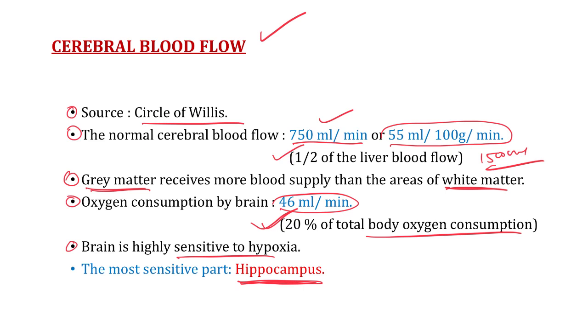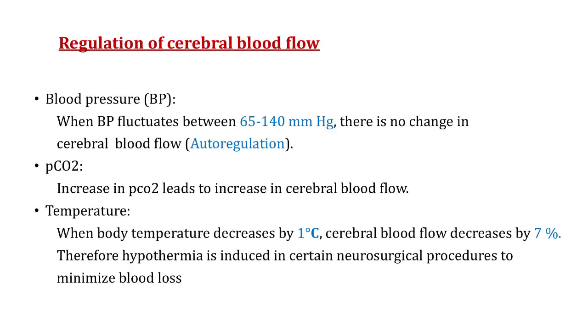So with this important note, now we are going to talk about regulation of cerebral blood flow. What are the factors which can affect blood supply to brain, which can affect the cerebral blood flow? So see here, the first concept, blood pressure. When the BP fluctuates between the range of 65 to 140 millimeter of mercury, there is no change in cerebral blood flow.